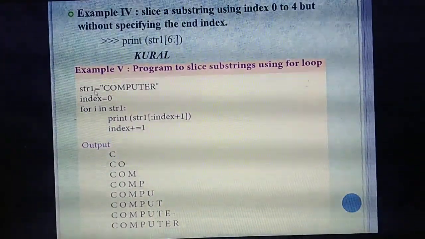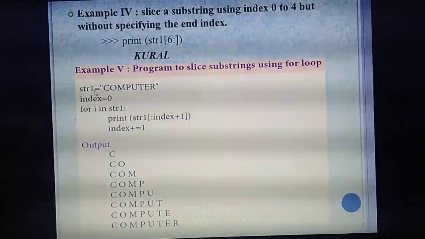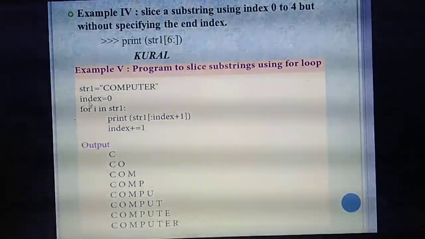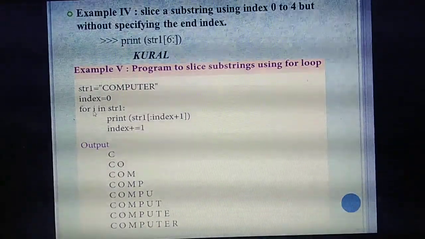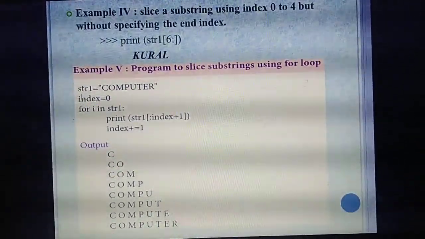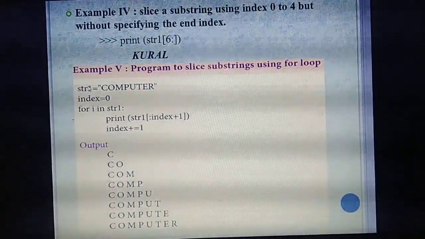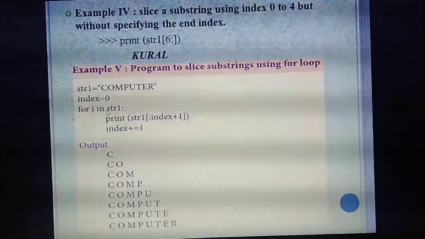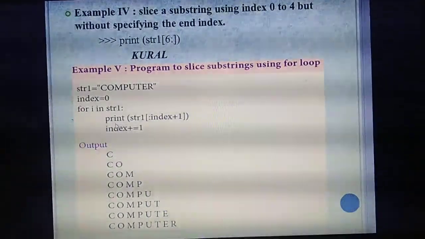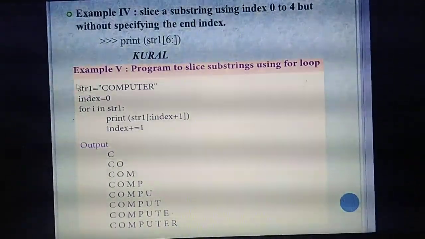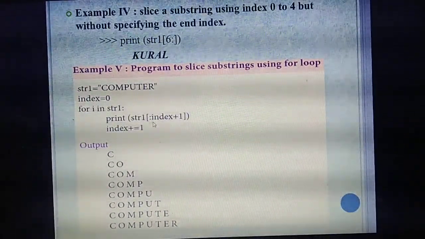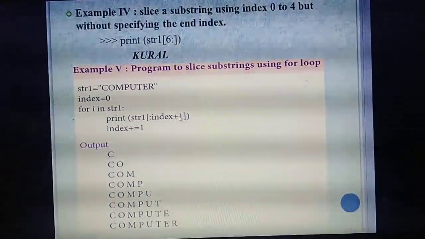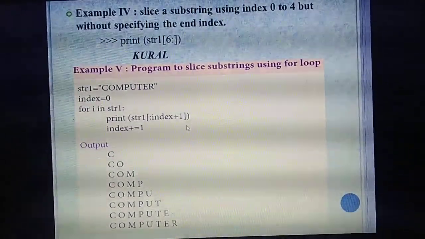For I in str1. What's the variable name? str1. You are going to do the slicing operation in this string. So, for I in str1, see the next line, print. You are going to print this string, and each time the index value needs to get incremented.